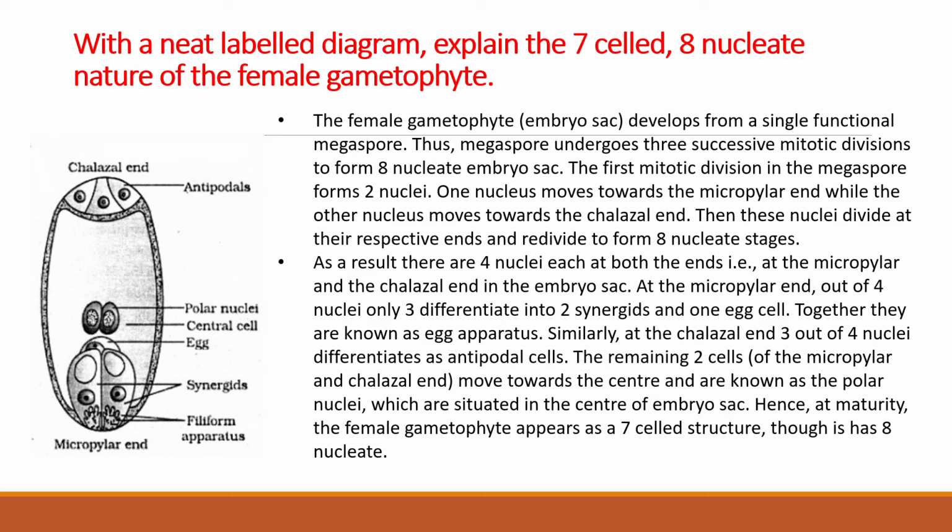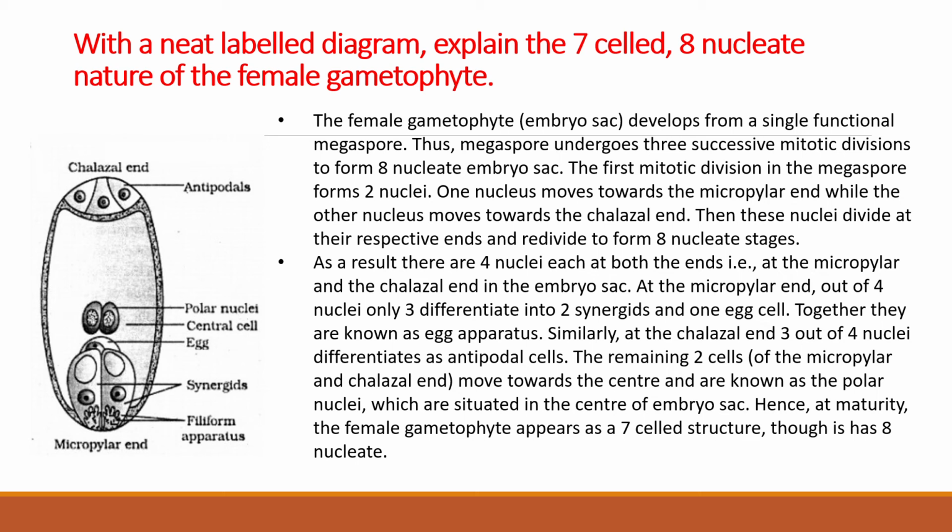Write a neat labelled diagram and explain the 7-celled, 8-nucleate nature of the female gametophyte. It is very, very important. You have to prepare for this. Definitely this question repeats every time, so there are guaranteed 5 marks from this question. If you remember the diagram, you can do a better explanation. This is a simple and clear diagram showing chalazal end, antipodals, polar nuclei, central cell, egg cell, synergids,